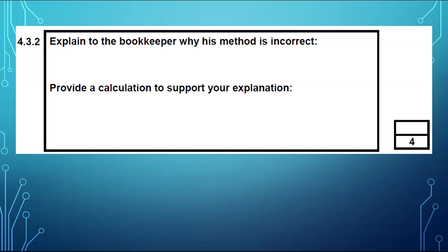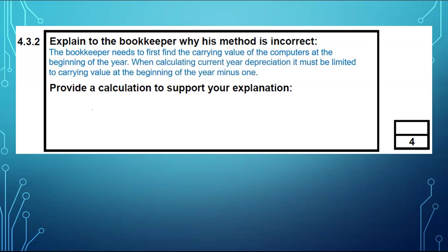So from what I saw, the bookkeeper did not calculate carrying value at the beginning of the year. That is the biggest mistake that the bookkeeper did. The bookkeeper needs to first find the carrying value of the computers at the beginning of the year. When calculating current year depreciation, it must be limited to carrying value at the beginning of the year minus 1. That's why you need to calculate carrying value at the beginning of the year. You need to make sure that current year depreciation does not exceed that carrying value. If it does, you limit it to carrying value at the beginning of the year minus 1. This is to ensure that you don't end up having a negative asset, because that will not make sense at all.